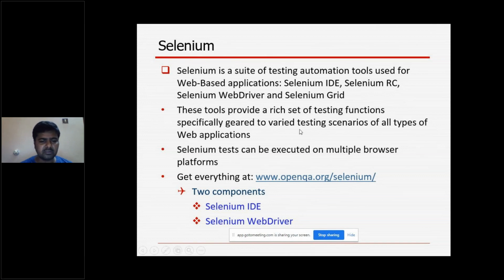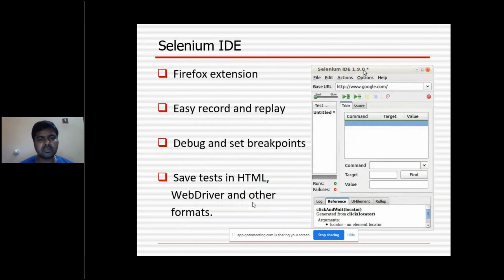And here I have mentioned only 2 components out of the 4 flavors, Selenium IDE and Selenium WebDriver. We are going to discuss only these 2, Selenium IDE and Selenium WebDriver. IDE means Integrated Development Environment here, and this is outdated actually. No one is using it right now. Just for information purposes, I am sharing this here. And this is Selenium IDE. It is basically a record and playback tool. It is record and replay.